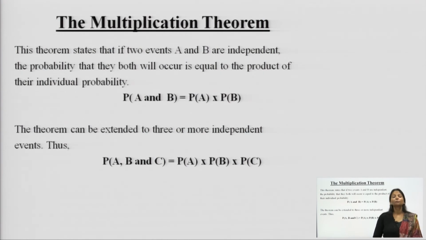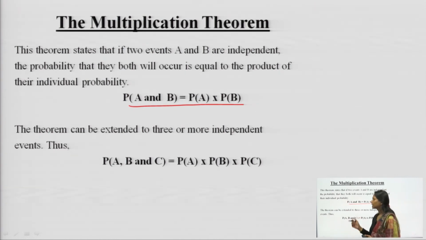Now the next theorem is the multiplication theorem. What does this multiplication theorem talk about? This theorem states that if two events A and B are independent, the probability that they both will occur is equal to the product of their individual probabilities. So, the probability of A and B is equal to the probability of A multiplied by the probability of B.